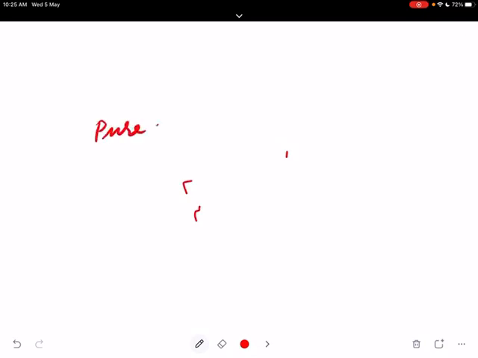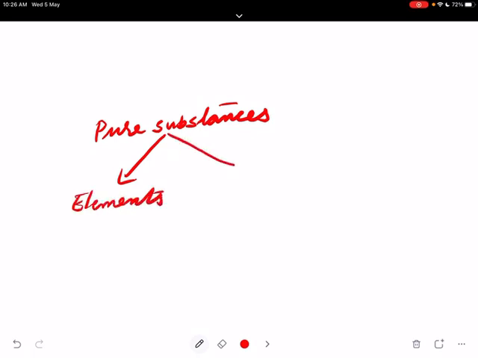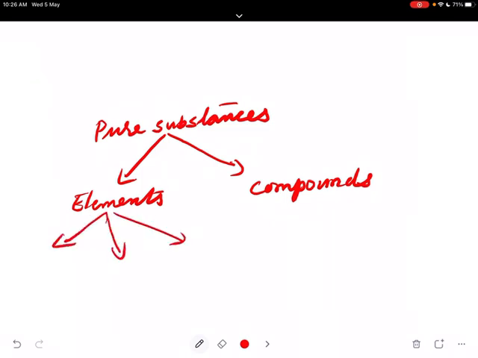So pure substances are classified into elements and compounds. We are going to the details of elements. Elements are classified into metals, non-metals, and metalloids.